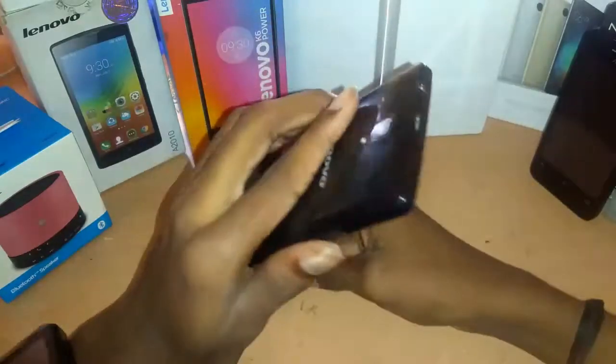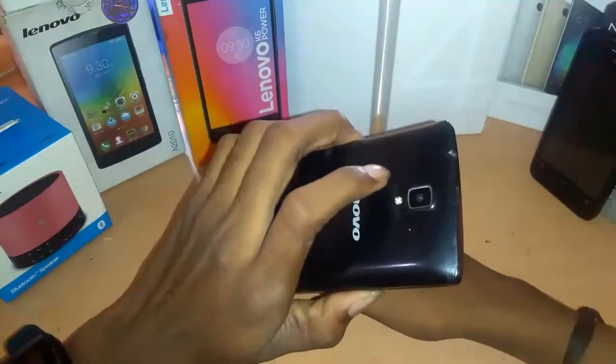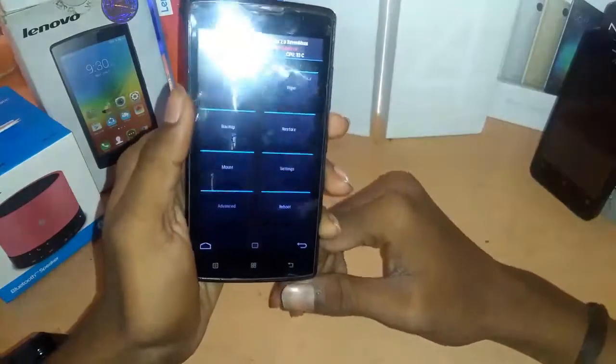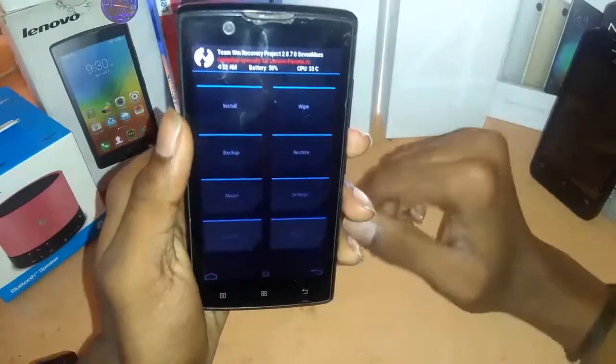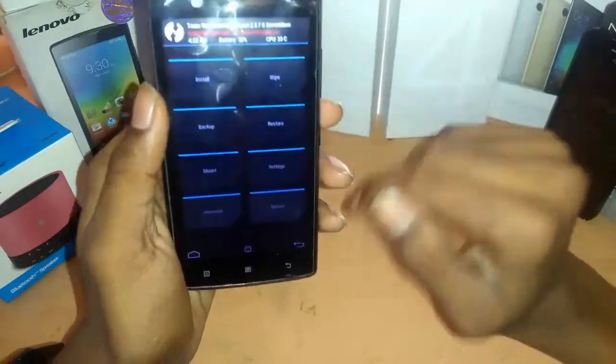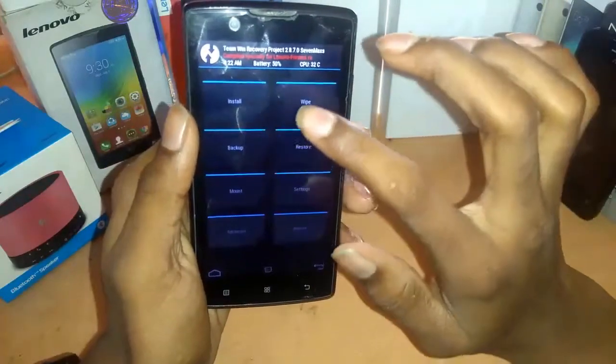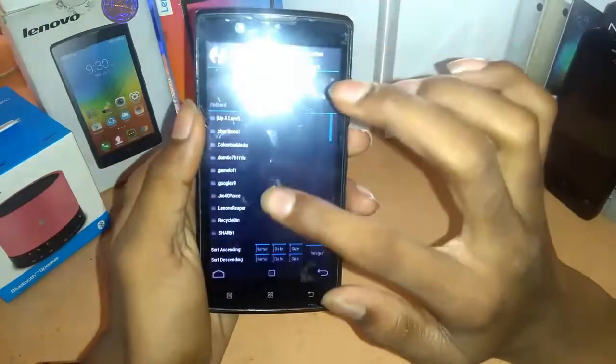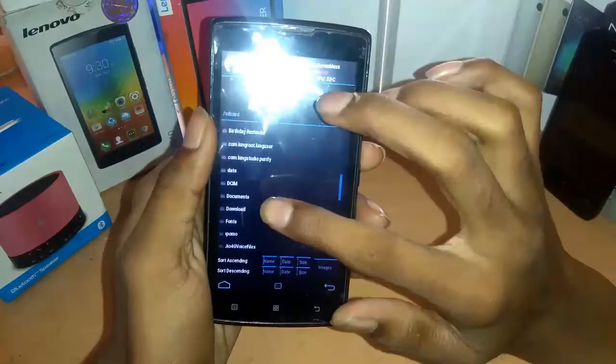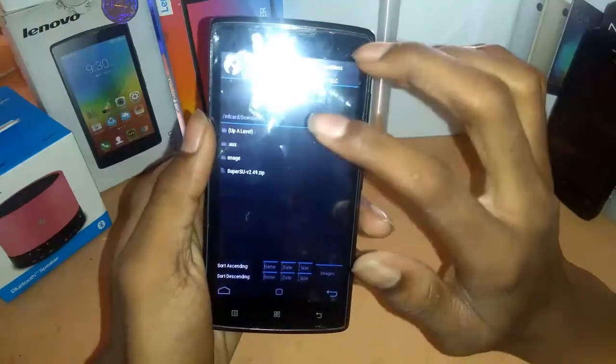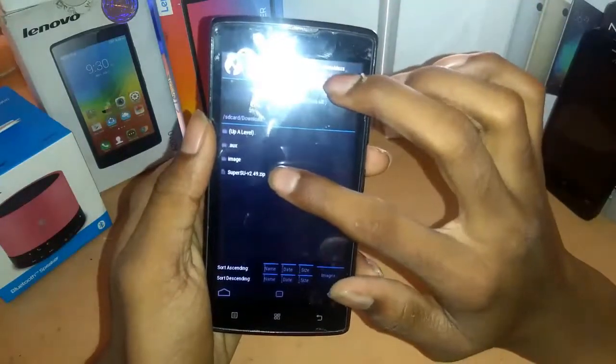And then you got to get that custom ROM copied onto your hard disk, I mean your SD card. Now you got to select install, then under downloads there will be a super SU file.